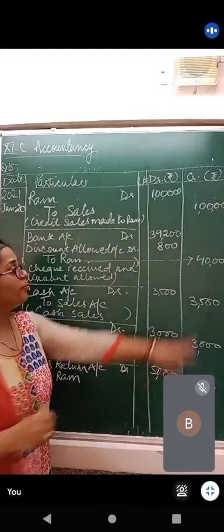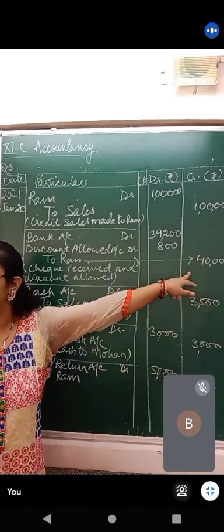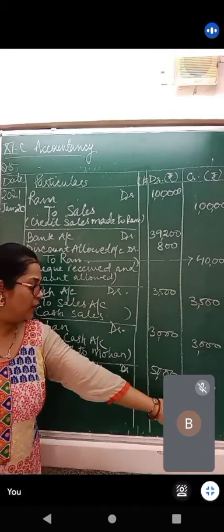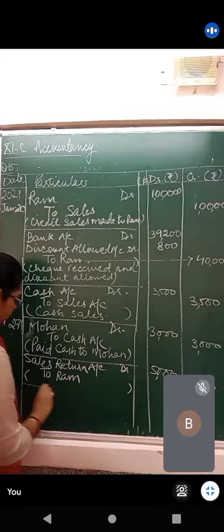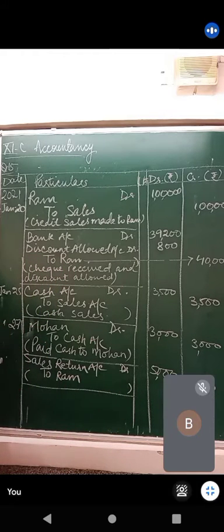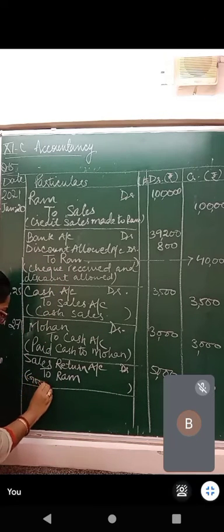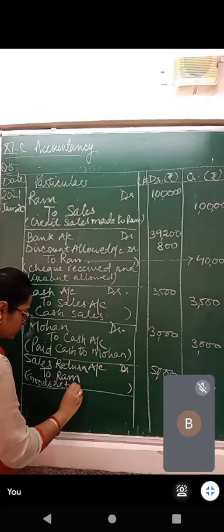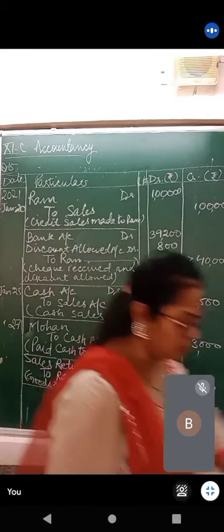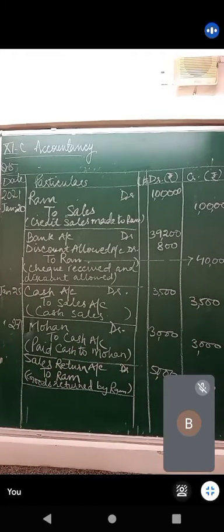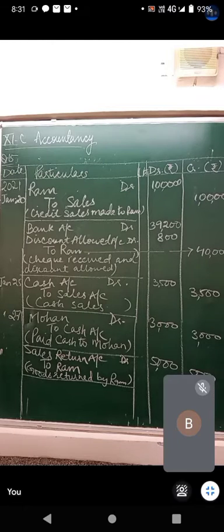Now 60,000 was still left for him to pay. He has only paid 40,000. From the remaining 60,000, 5,000 rupees is reduced. Narration: goods returned by Ram. I wish to complete this question. It is already 31. 27, 28. Now the last few journal entries.